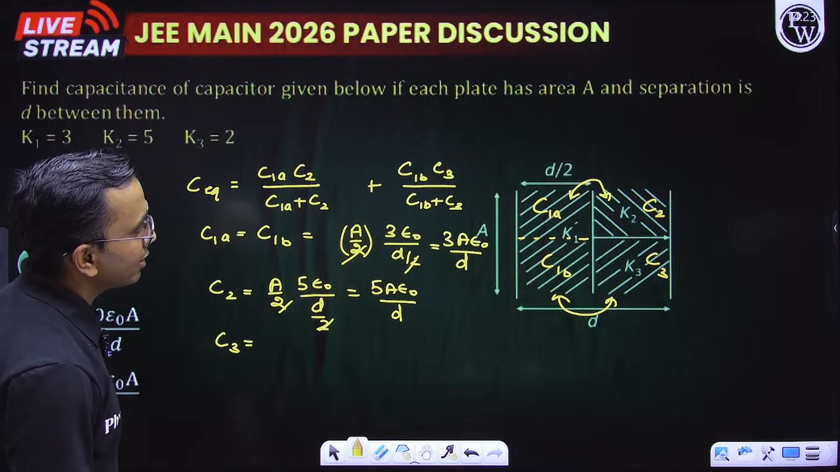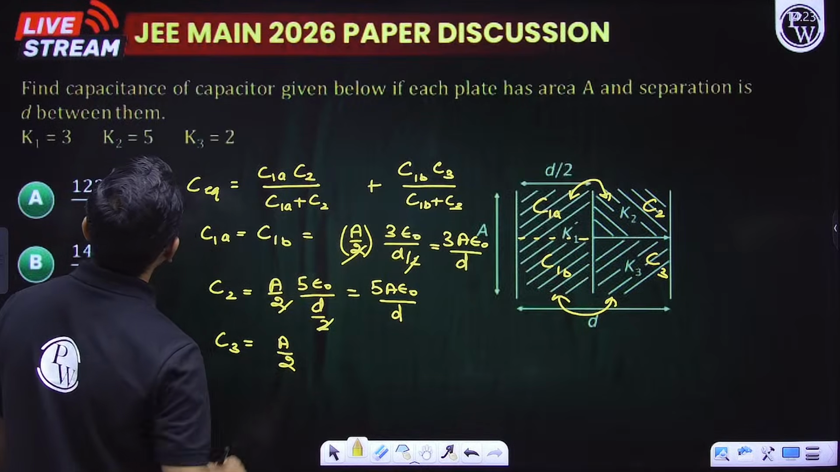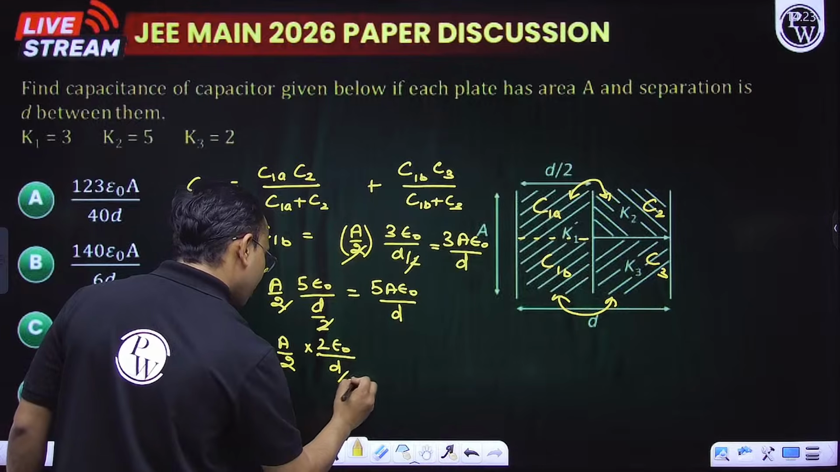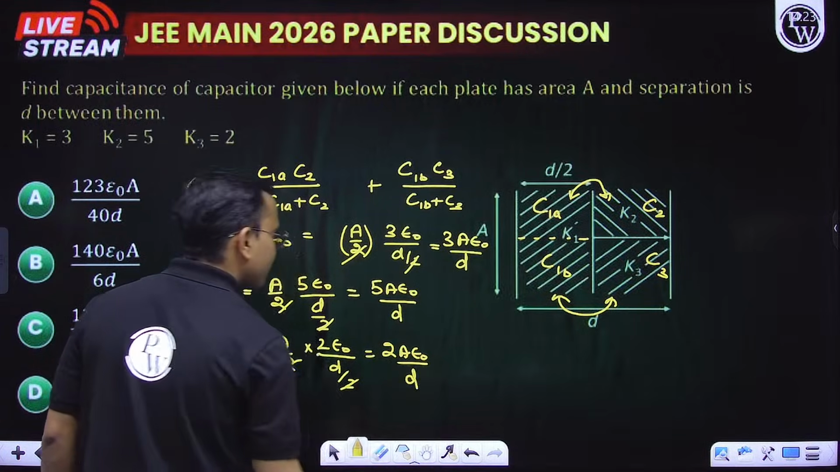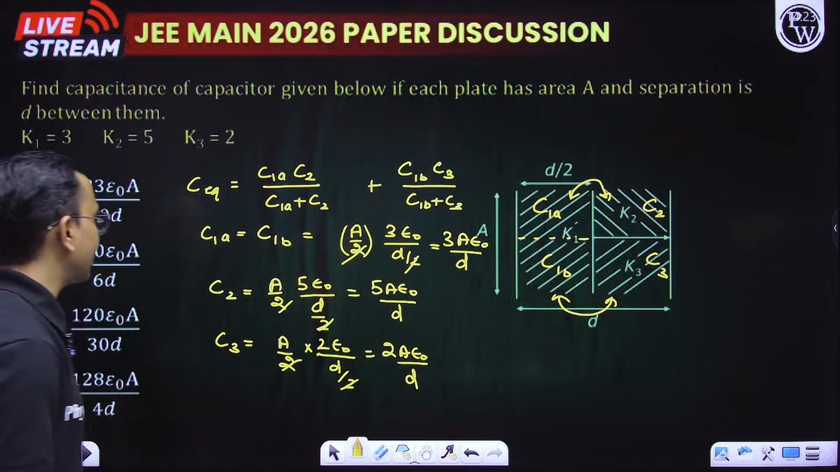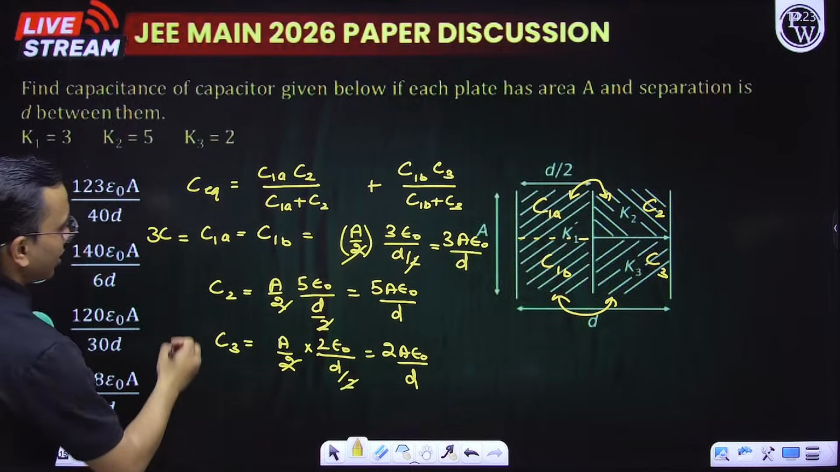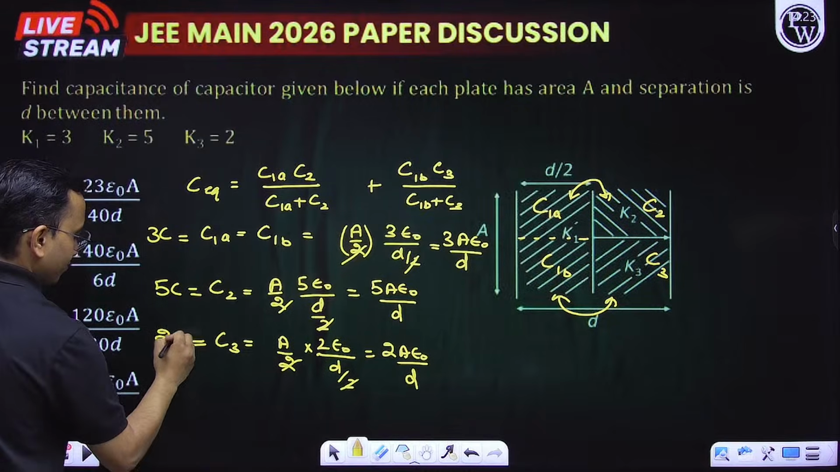C3 is A by 2. K3 is 2 epsilon naught, D is D by 2. So this is 2A epsilon naught by D. A epsilon naught by D I am taking as C. So this becomes my 3C, this becomes my 5C, and this becomes my 2C.